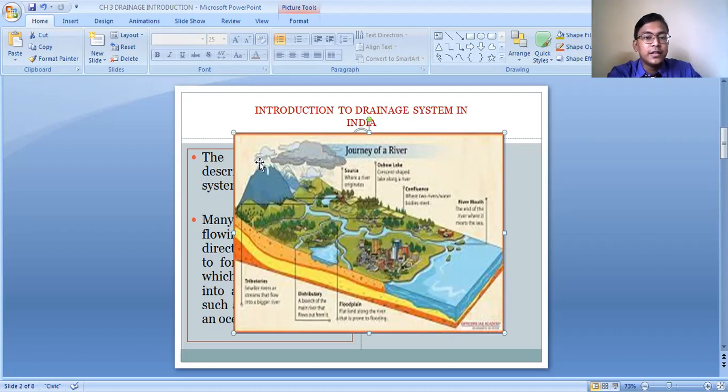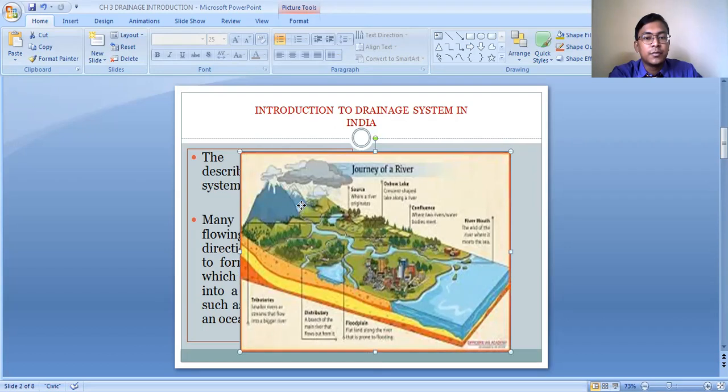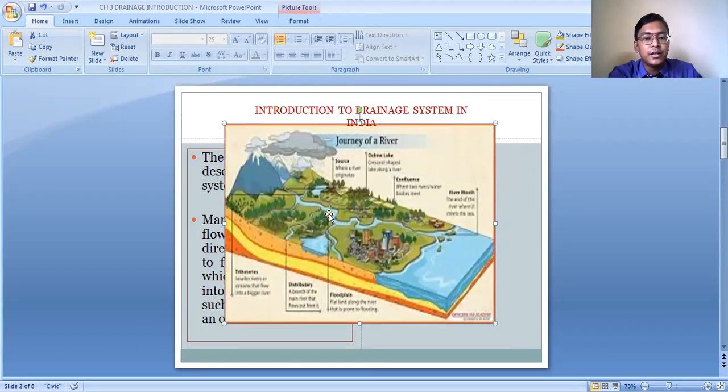So what is happening here is that from the mountain area, the main river is flowing towards the ocean, and the main river is joined by many tributaries, by many small streams. So the main river along with its tributaries forms the drainage system of this particular geographical area, or we can say it forms the river system of this particular area.